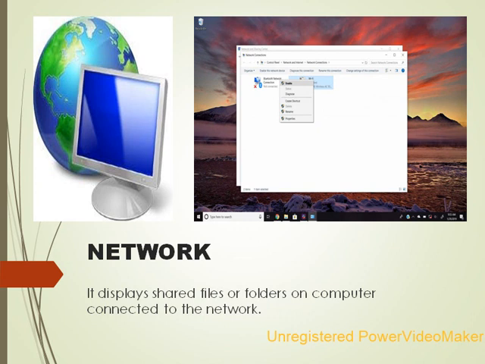Network. It displays shared files or folders on the computers connected to the network. What is a network? You can see the network icon there. When you double click on it, it will open the page that is also given there. It displays the files and folders on the computers which are connected to the network.